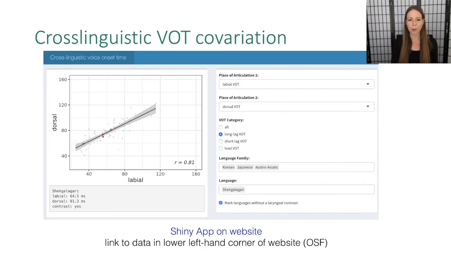So if you want to explore these correlations more, I have a Shiny app on my website that you can go to, and you can even highlight certain languages or language families. And there's also a link to the actual data in this data set in the lower left-hand corner of the website.